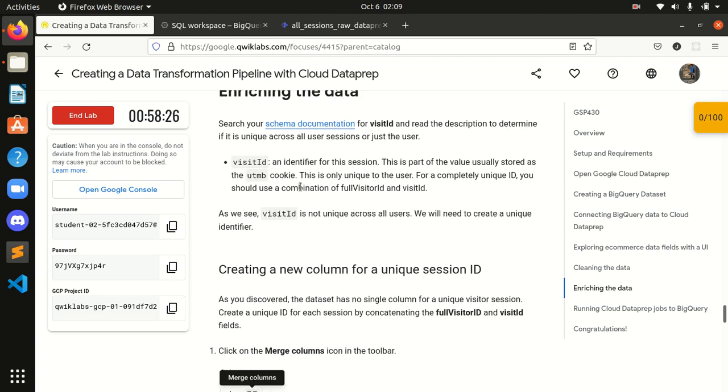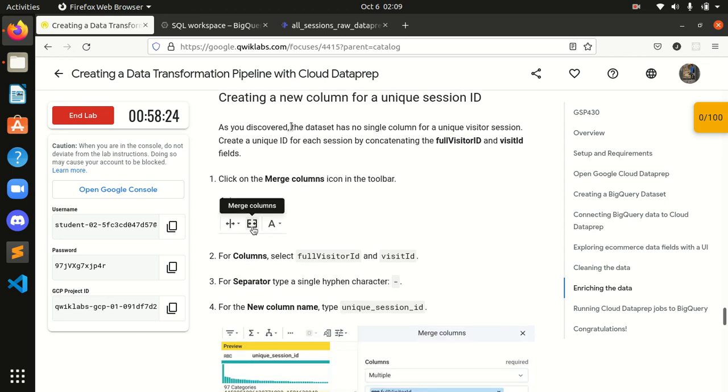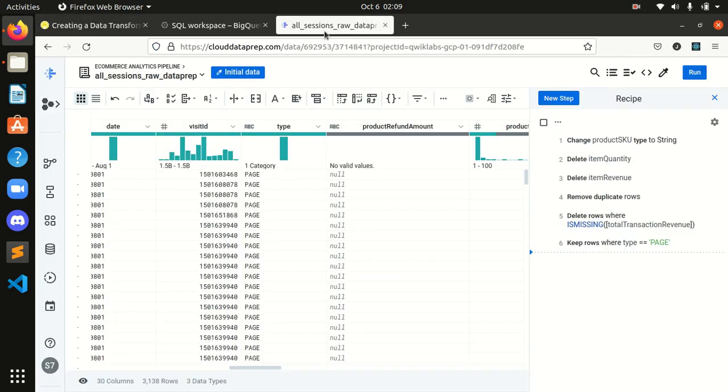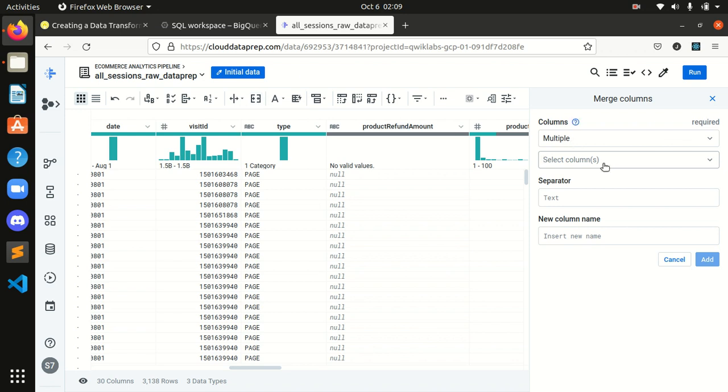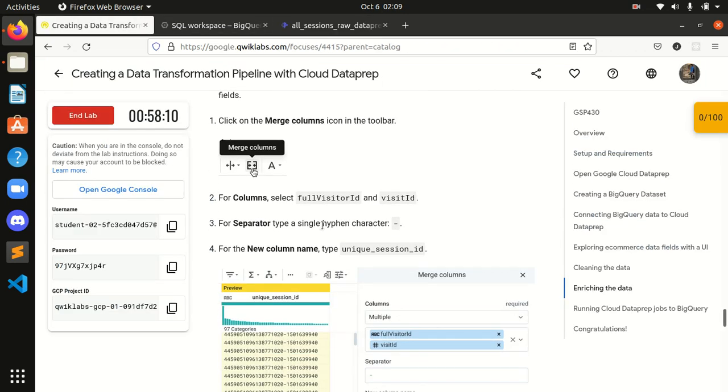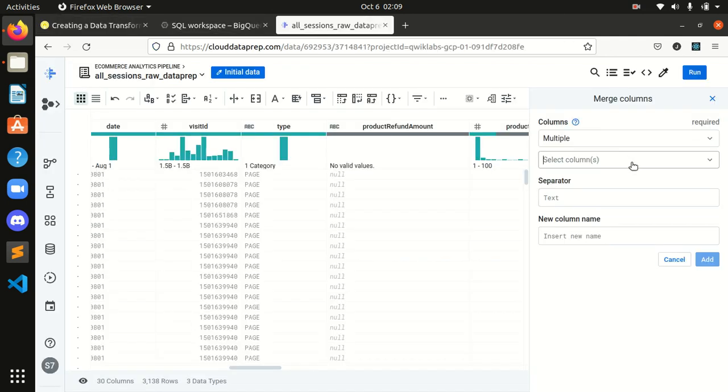Now what we have to do is enrich the data. Creating a new column for a unique session ID. Click on the merge column icon in the toolbar. Okay, merge column. I clicked on it, and after that, for columns, select full visitor ID and visitor ID.